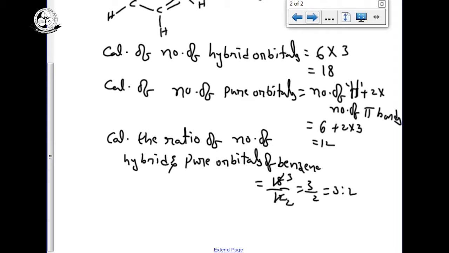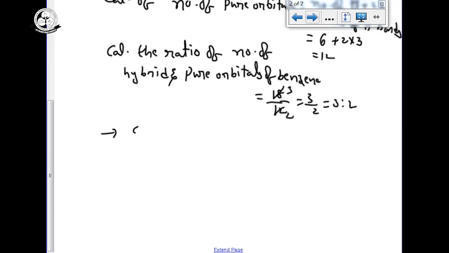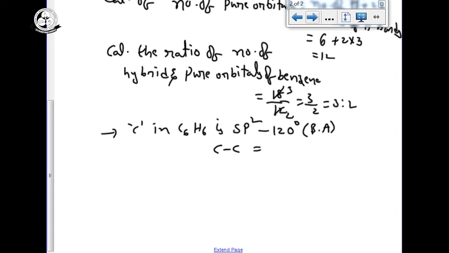Okay. Now I already explained the carbon bond length and everything. You already know the carbon in benzene is sp2 hybridized, so sp2 means trigonal planar and the bond angle is 120 degrees. And the carbon-carbon bond length, as I told you, is 1.39 angstroms. By considering all these aspects, the stability of the benzene ring can be explained.